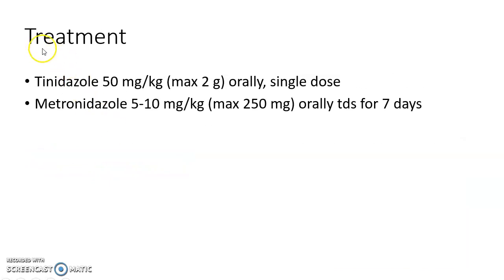Now let us see about the treatment of Giardiasis. In symptomatic children, tinidazole 50 mg per kilogram can be given orally as a single dose, or metronidazole can be given as 5 to 10 mg per kilogram orally thrice daily for 7 days.